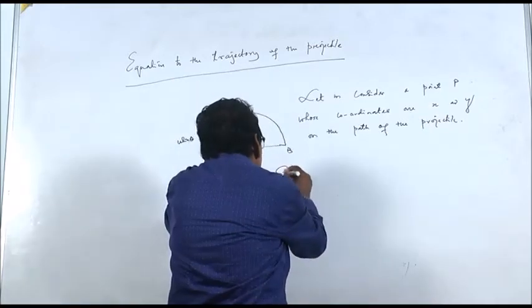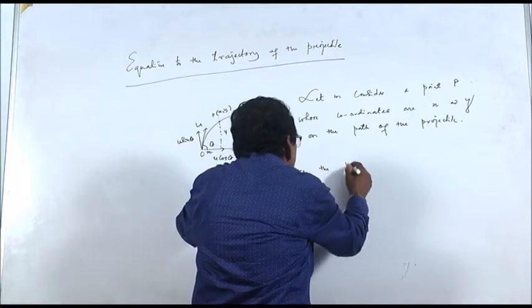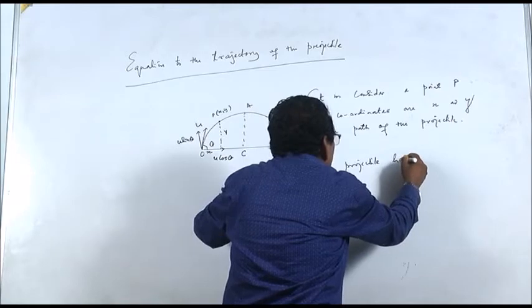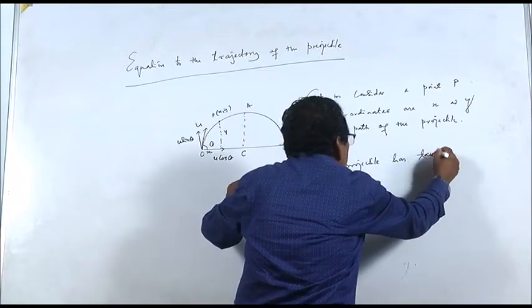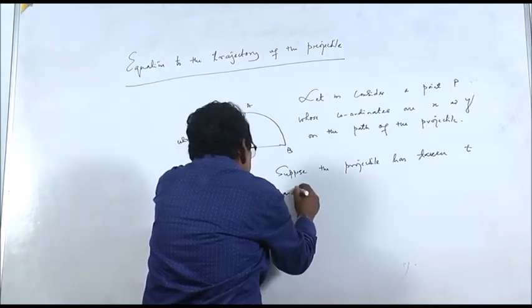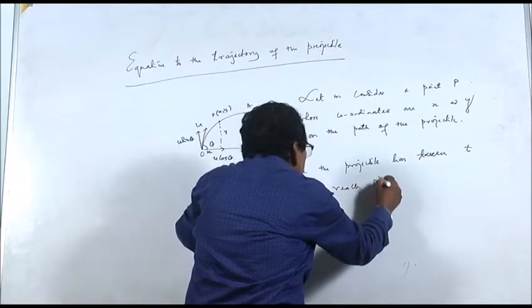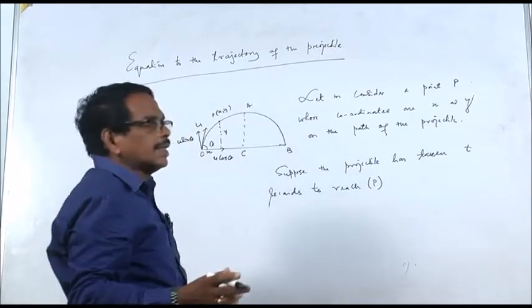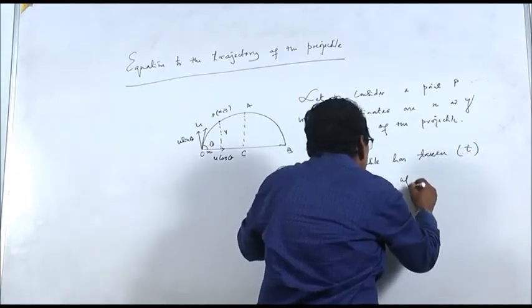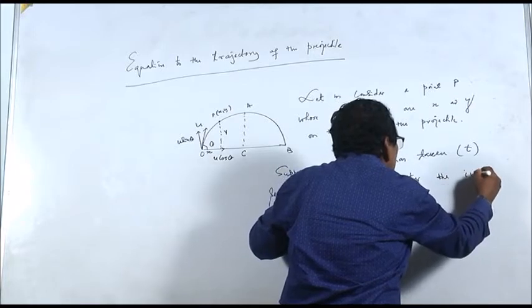Suppose the projectile has taken t seconds to reach P after the instant of projection.